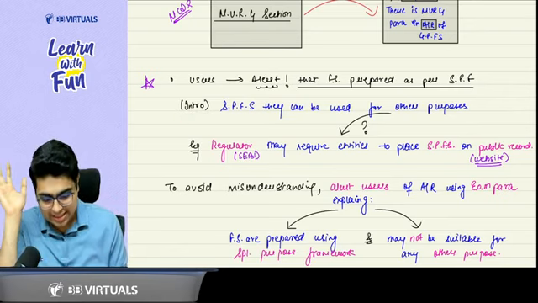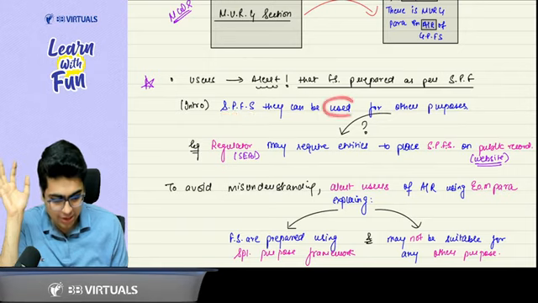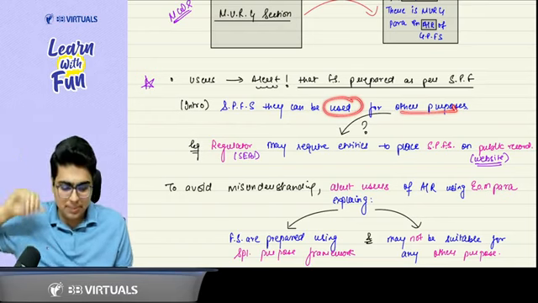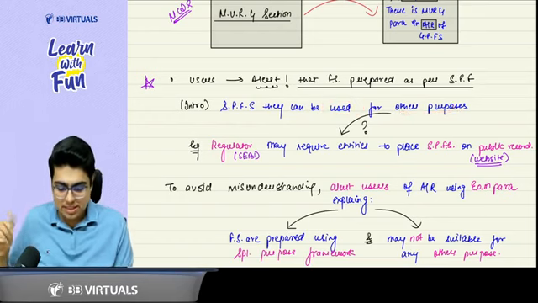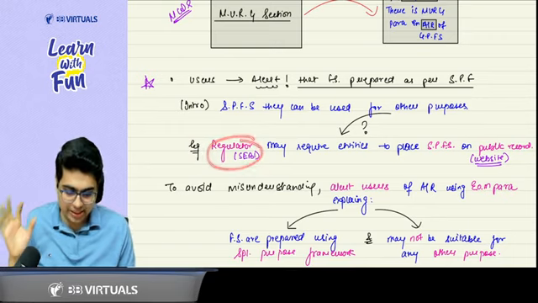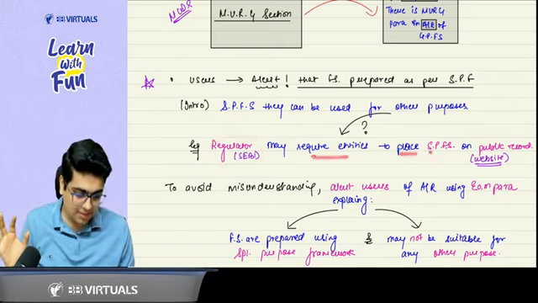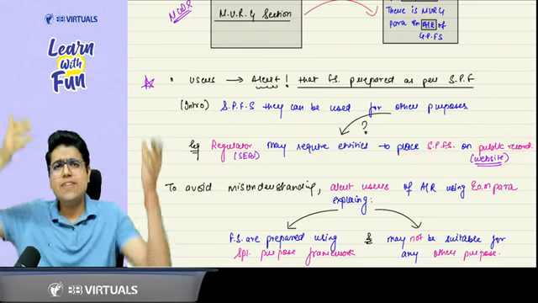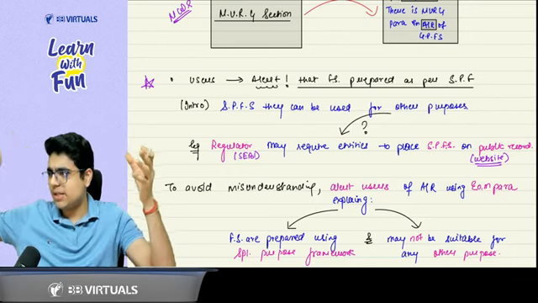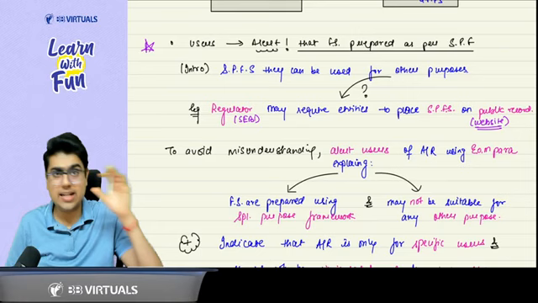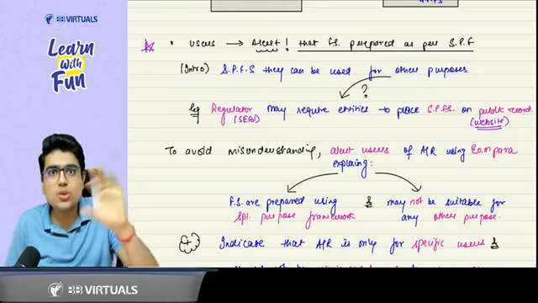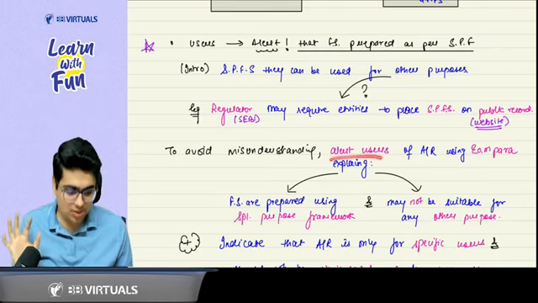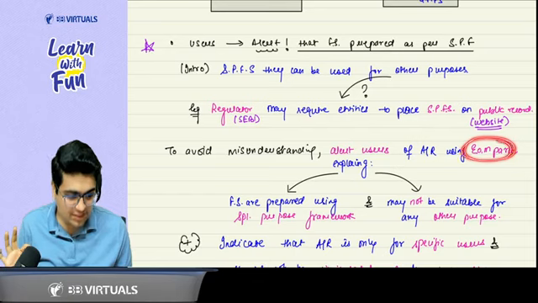So please understand. Special purpose financial statements can be used for other purposes. Many other people can refer to them. For example, when can they be used for other purposes? Let's say SEBI, the regulator, requires the entities to place the special purpose financial statement on public record, let's say on the website of the company. So anyone can come to the website and see these financial statements. To avoid the misunderstanding that common users may refer to them, it is important to alert the users using an emphasis of matter para.